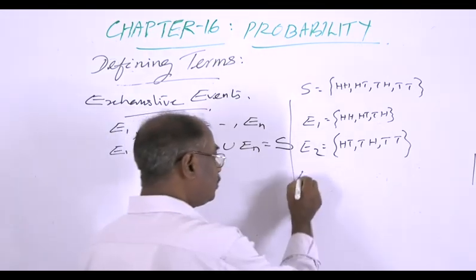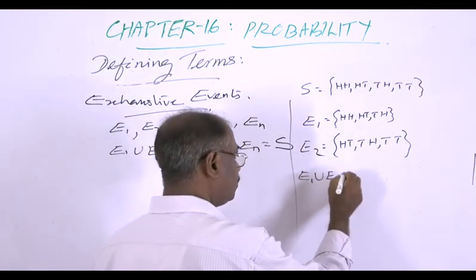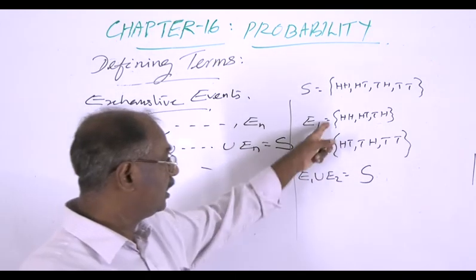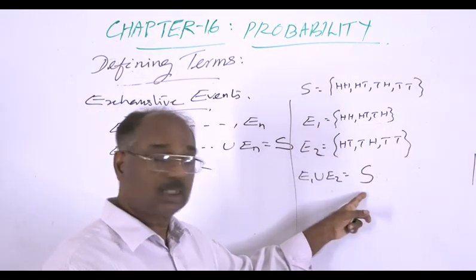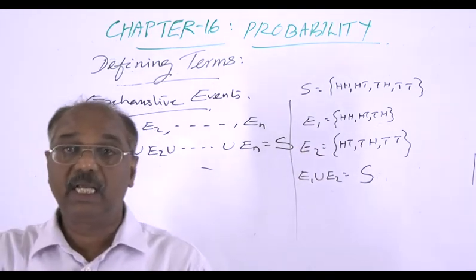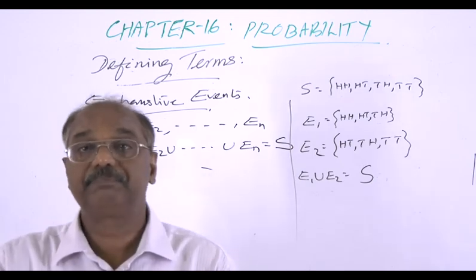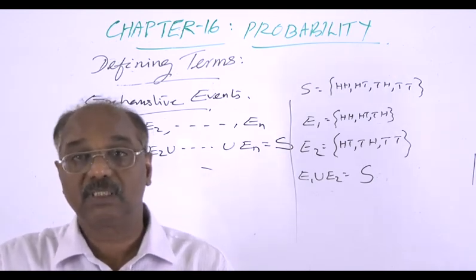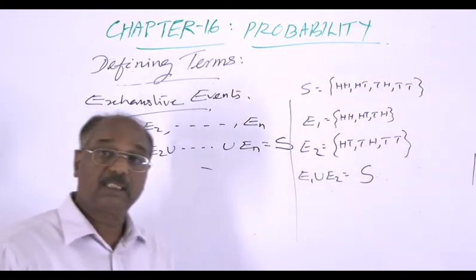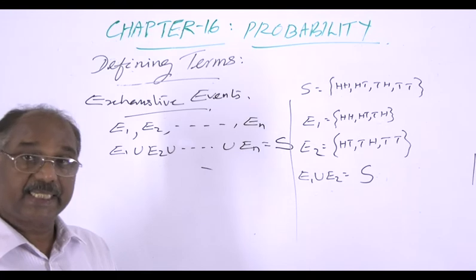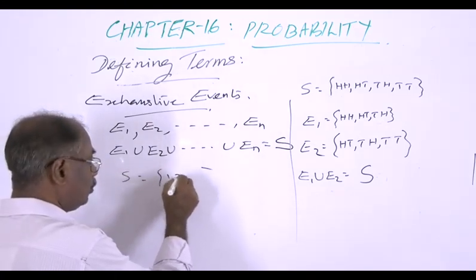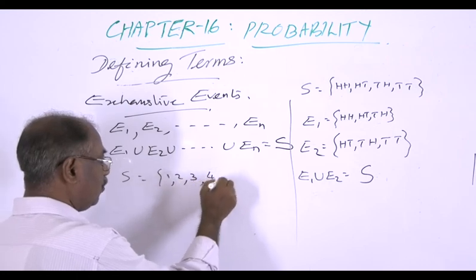Now consider this E1 union E2. E1 union E2 is clearly equal to S. Therefore, this E1 and E2 are said to be exhaustive events. Now, another example. Consider the throwing of a die. Then S is equal to 1, 2, 3, 4, 5, 6.